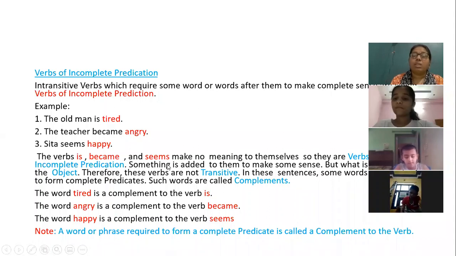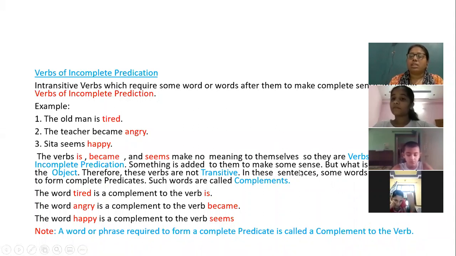Now, something is added to them to make some sense. And what something is added? I have added tired, I have added angry, and I have added happy. But what I have added is not an object. Why are they not objects? Because they are not nouns. They are not pronouns. Tired, angry, happy, they are not nouns or pronouns. Therefore, these verbs are not transitive. Why are these verbs not transitive? Because transitive verbs always have an object with them.